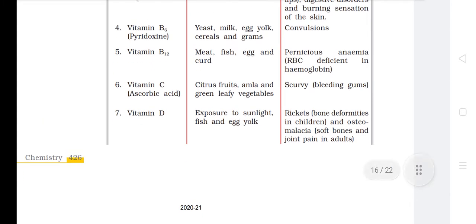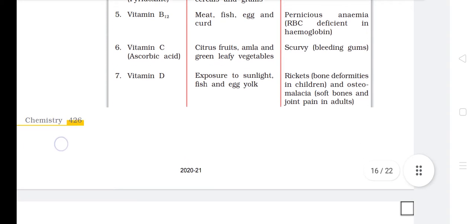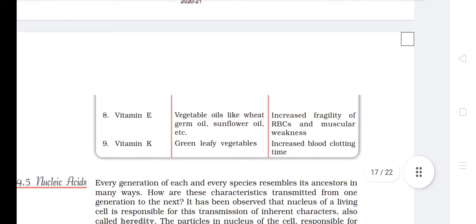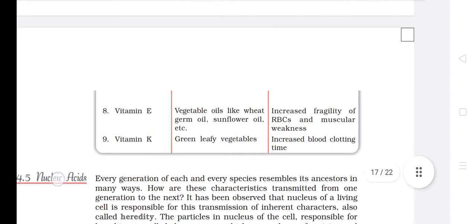Vitamin C, ascorbic acid. Source: citrus fruits, amla and green leafy vegetables. Deficiency disease: scurvy, bleeding gums. Vitamin D, source: exposure to sunlight, fish and egg yolk. Deficiency disease: rickets, bone deformities in children, and osteomalacia, soft bones and joint pain in adults. Vitamin E, source: vegetable oils like wheat germ oil, sunflower oil, etc. Deficiency disease: increased fragility of RBC and muscular weakness. Vitamin K, source: green leafy vegetables. Deficiency disease: increased blood clotting time.